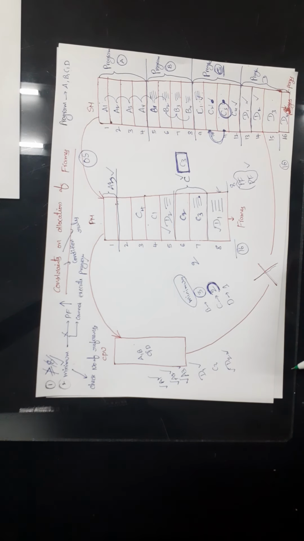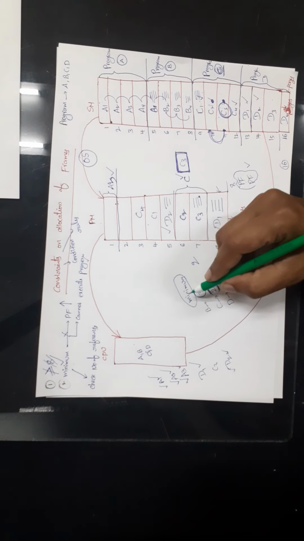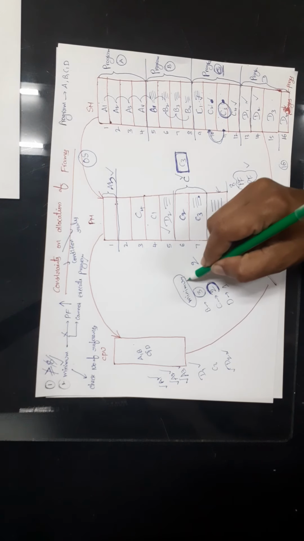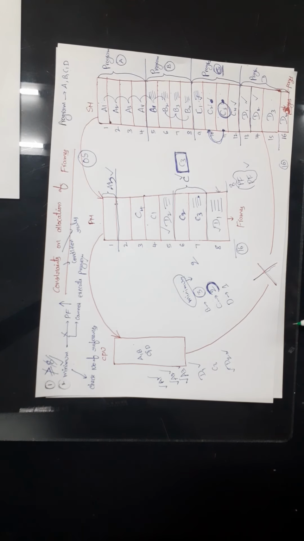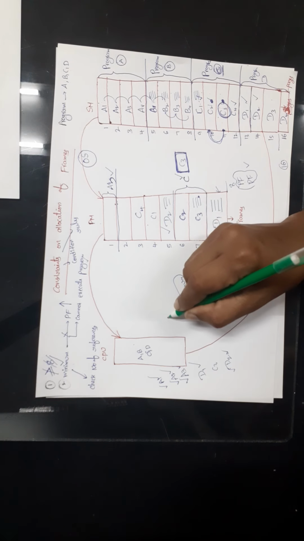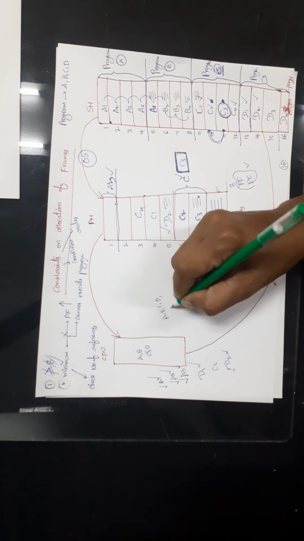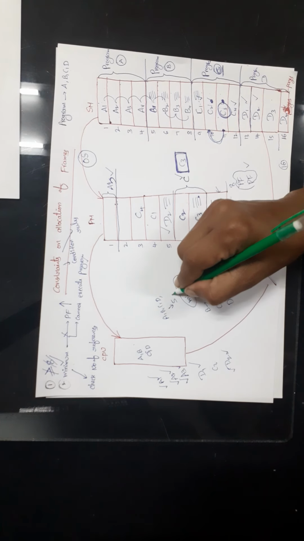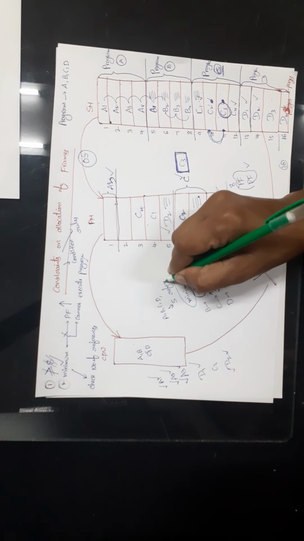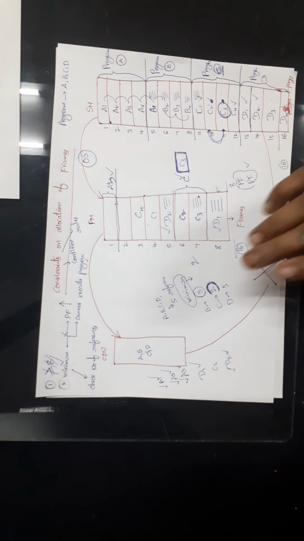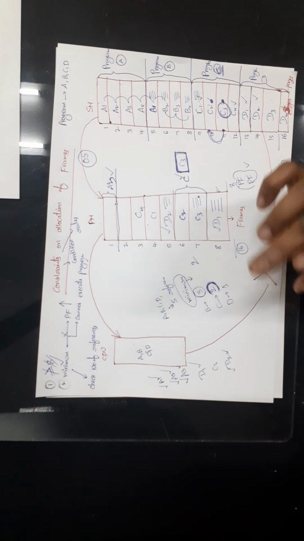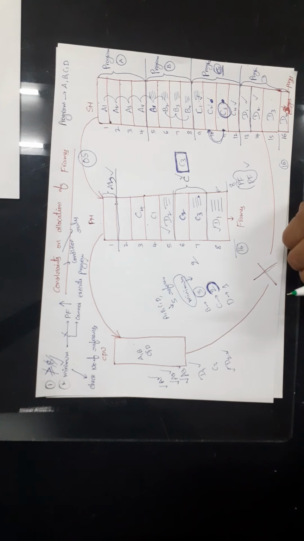So that is a problem. In that case, we should place a condition on the minimum number of frames. That means any process, be it A, B or C, can make a maximum of 5 references. That means each process may request a maximum of 5 pages. It cannot request more than 5 pages in order to execute its data.